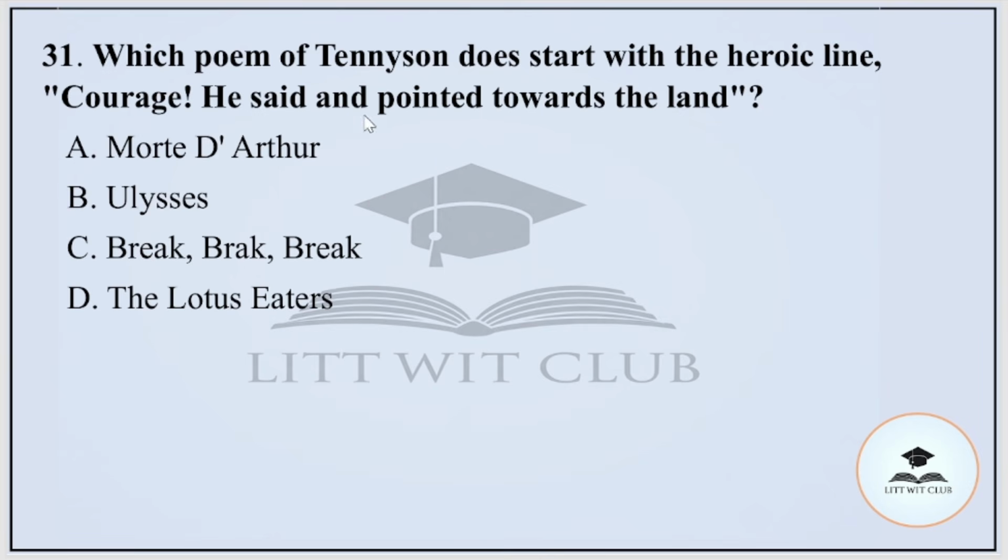Question number 31. Which poem of Tennyson starts with the heroic line, Courage, he said, and pointed towards the land? Option A, Morte d'Arthur, B, Ulysses, C, Break, Break, Break, and D, The Lotos-Eaters. And the correct option is option number D, that is The Lotos-Eaters.